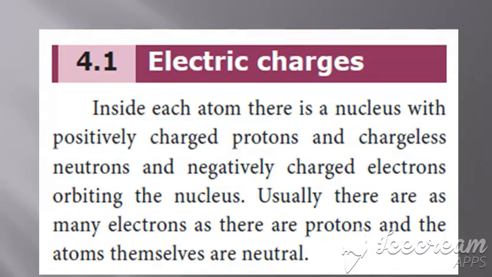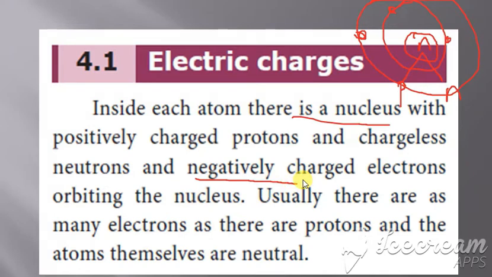I'll say this point once again. Listen carefully. The first thing is that inside each atom there is a nucleus. That nucleus consists of protons and neutrons. Surrounding the nucleus there are moving charges. They are called what? Electrons. And the electrons are negatively charged. It is said that usually the number of protons will be equal to the number of electrons. Clear with this concept?